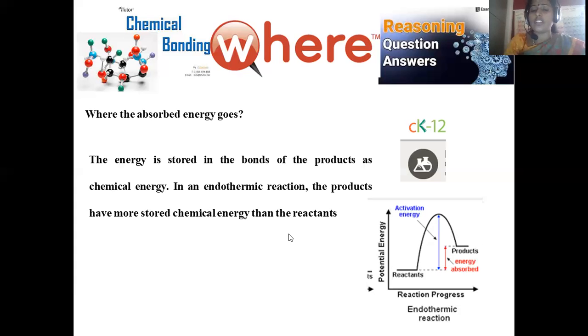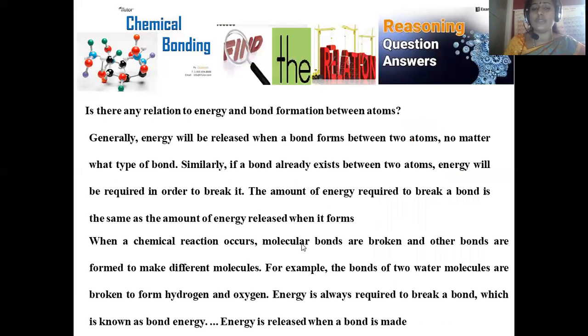The absorbed energy will be stored in the form of chemical energy by uniting the individual atoms which are combining for the product formation. Now, we are going to discuss what could be the reason, what is the exact relation between energy and the formation of a bond. Again, it is a reasoning question. Let us discuss. Is there any relation between the energy and the bond formation between the atoms?